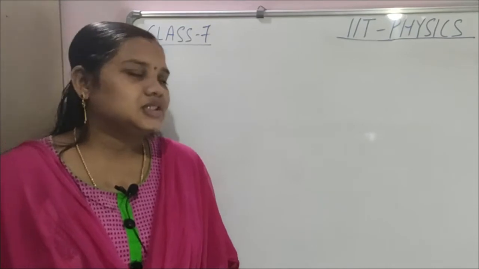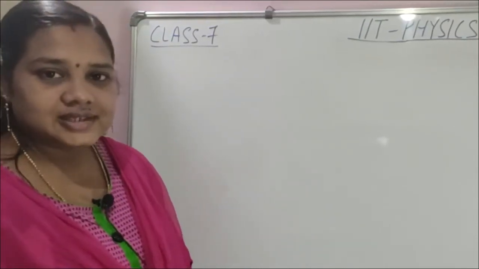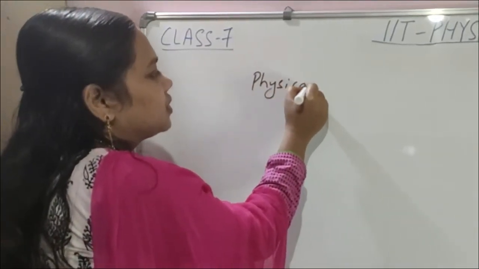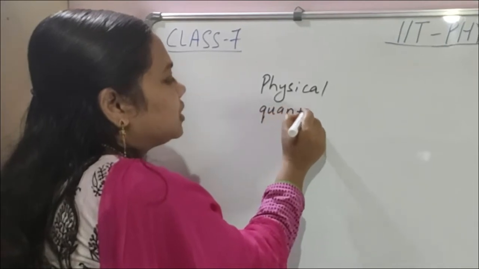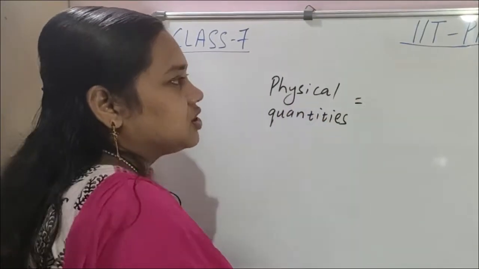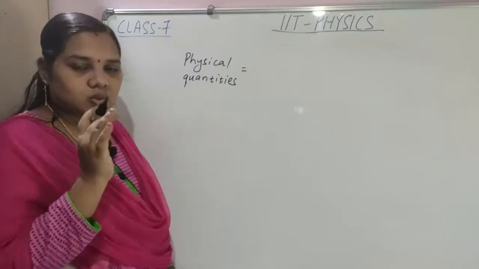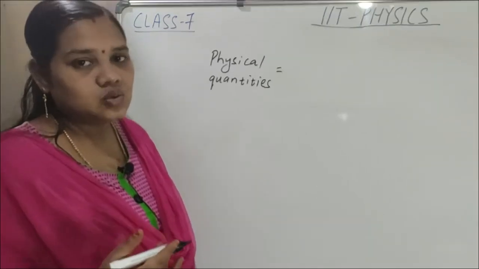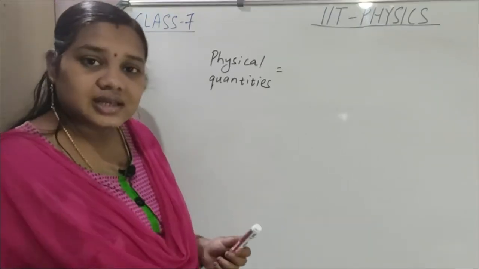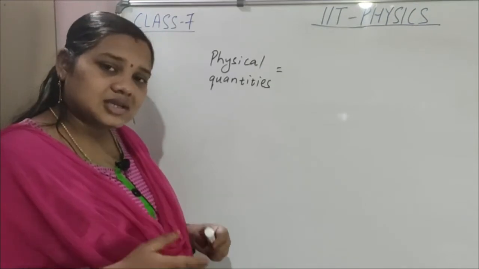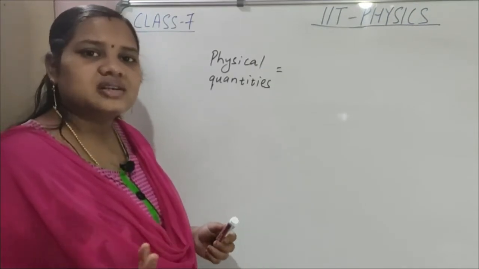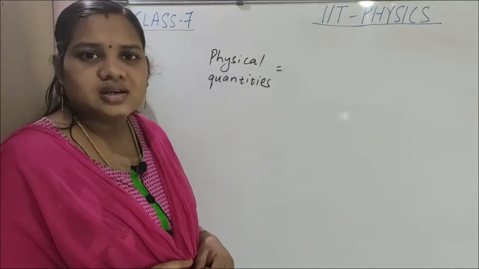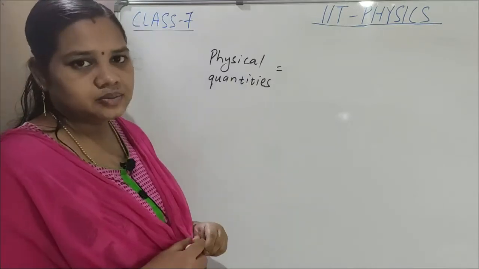Okay, so children, we already discussed physical quantities, is it not? Physical quantities are what? Quantities which can be measured. Any quantity which you can measure is a physical quantity. Example, we can measure length, mass, time, current, pressure. All these quantities we can measure. So all those quantities which can be measured, measurable quantities, are known as physical quantities.